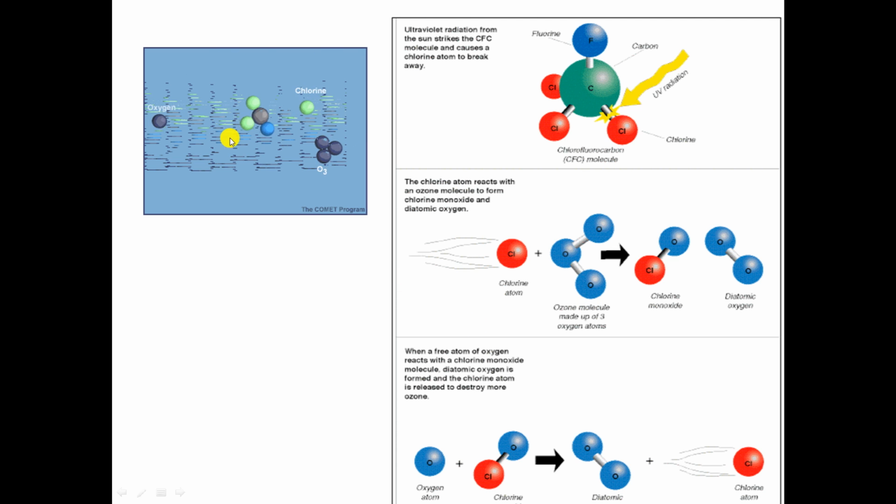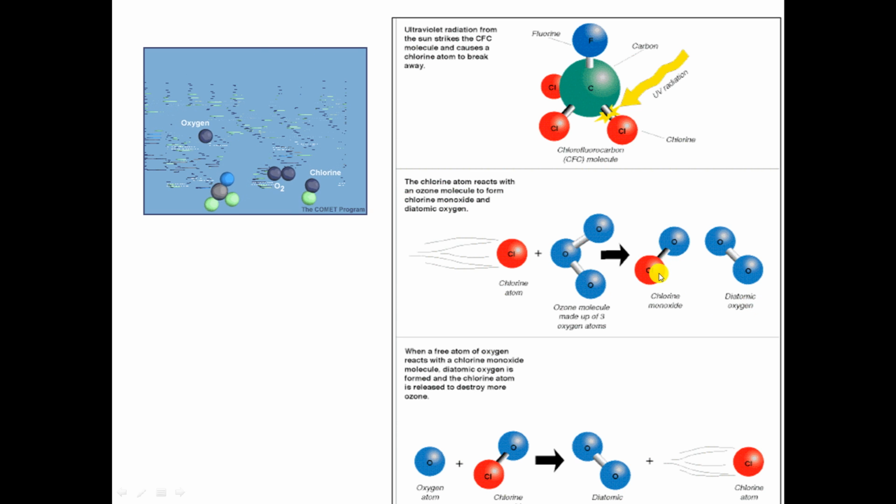See here, in the animation, the chlorofluorocarbon absorbs the ultraviolet radiation and produces a chlorine free radical. This chlorine free radical again reacts with ozone and produces chlorine monoxide and diatomic oxygen.